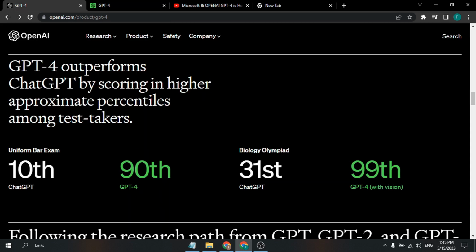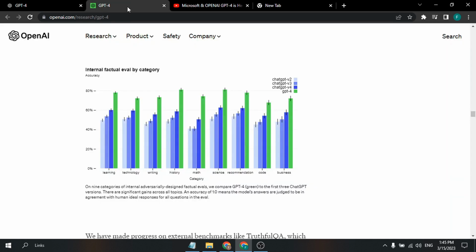And also, GPT-4 outperforms ChatGPT, with higher scoring percentiles among the test takers. As you can see, in the Uniform Bar Exam, ChatGPT got the 10th percentile and GPT-4 is at the 90th here. And also, there is Biology, 31st and 99th with GPT-4 with Vision here. And in all the internal factual categories, as you can see, learning, technology, writing, history, math, science, and all the other internal categories here, GPT-4 surpasses GPT-3.